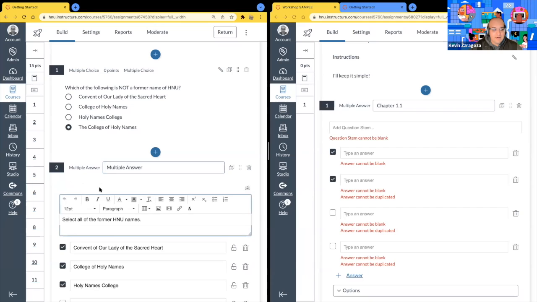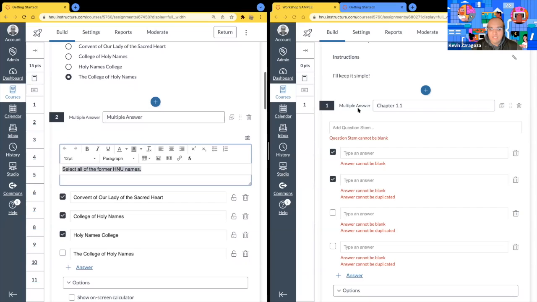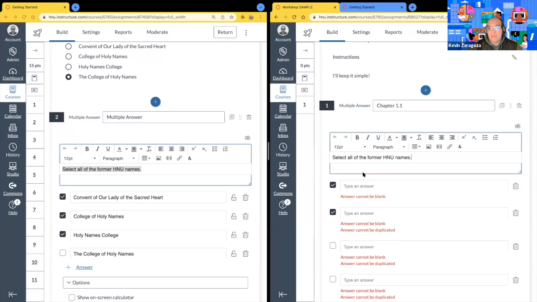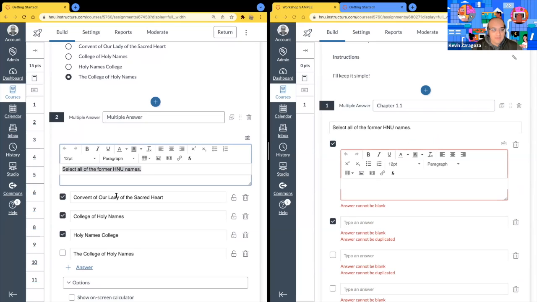So let me go over here. Again, just for the sake of time, I'm going to copy and paste a lot of this information. So select all of the former HNU names. I'm going to copy that and paste it on the stem. And now I'm going to go through and paste all of the options.